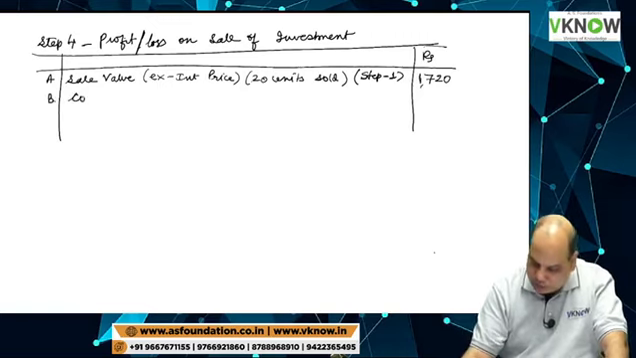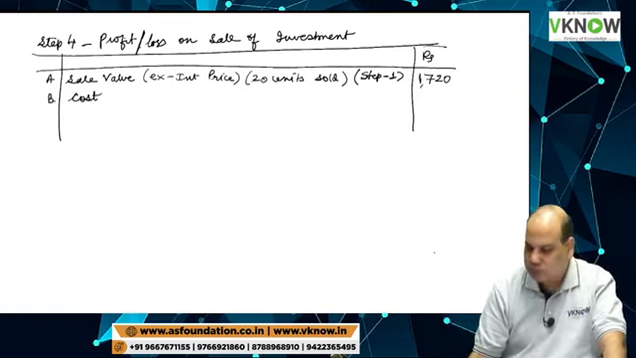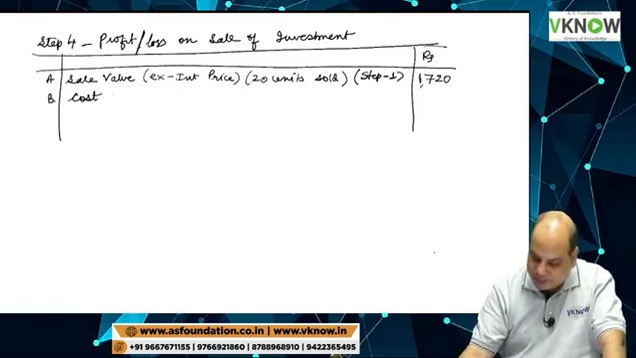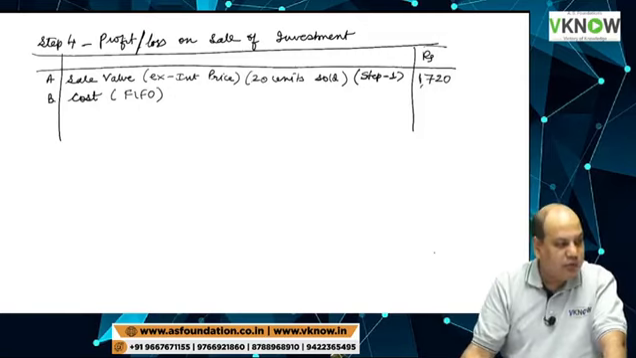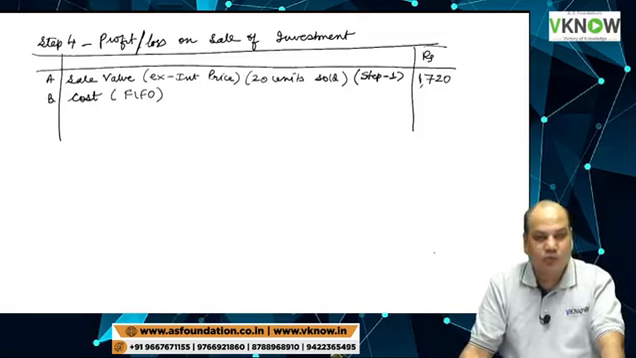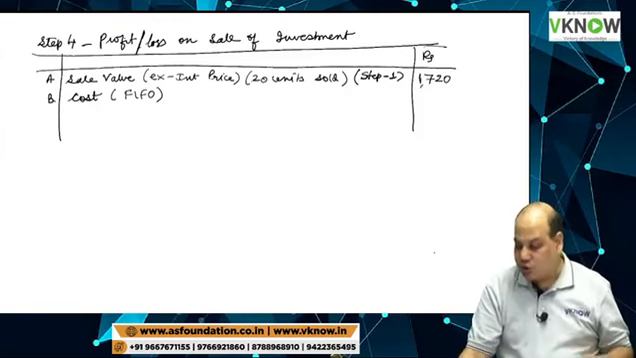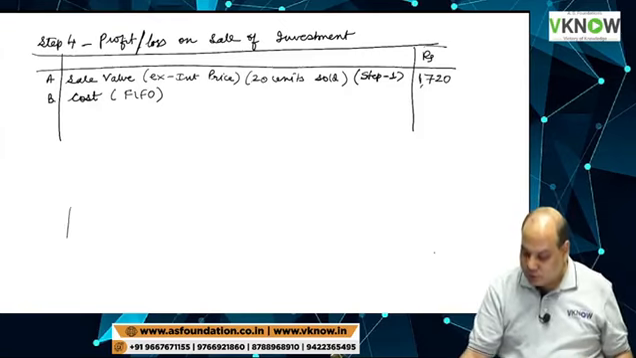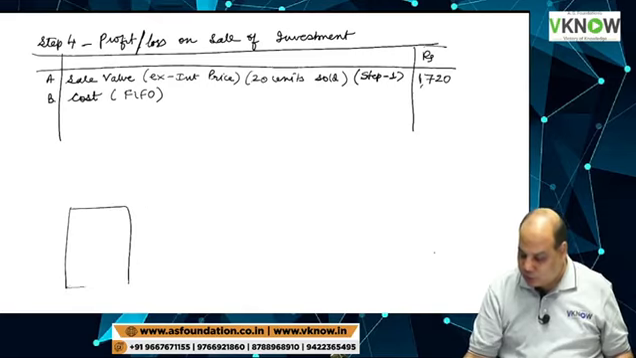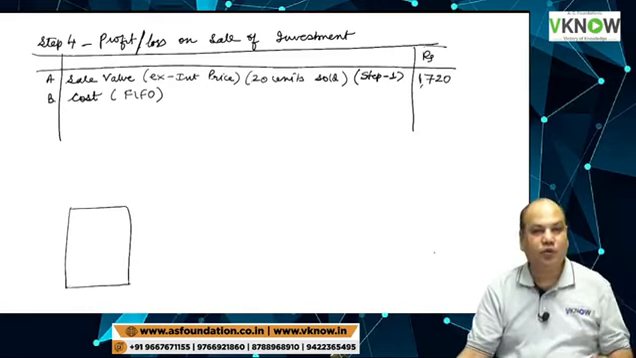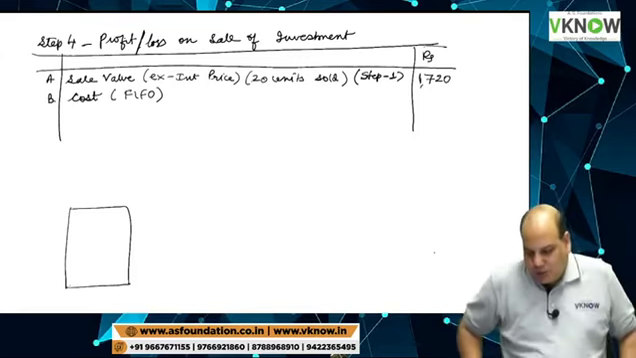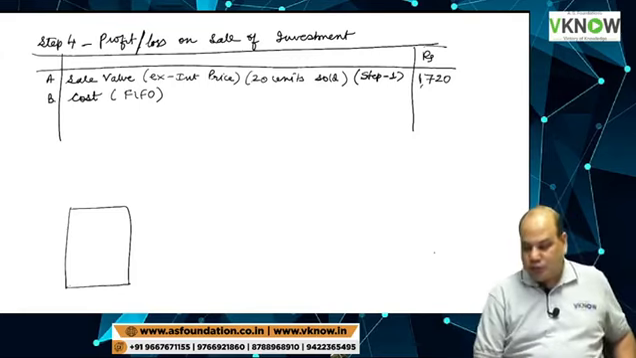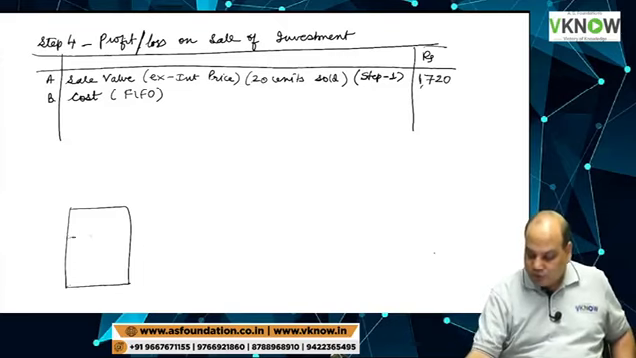And point B, cost. Cost you will follow FIFO method. For cost calculation will follow FIFO. Now how do you calculate the cost? So first you understand FIFO. I hope all of you know the full form of FIFO. Let me check. What is full form of FIFO? First in, first out.